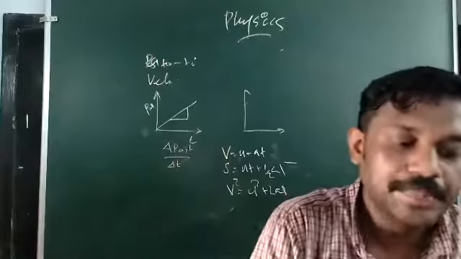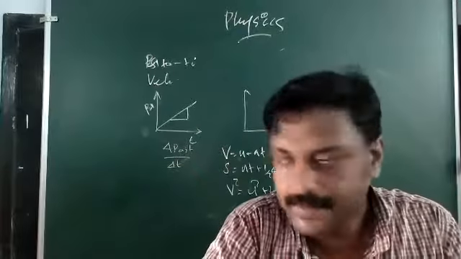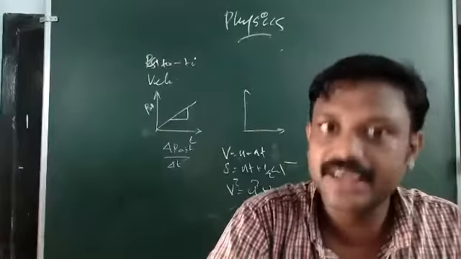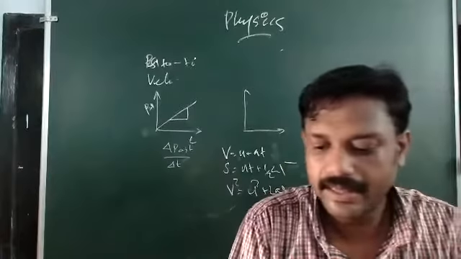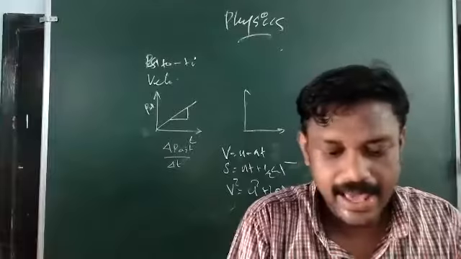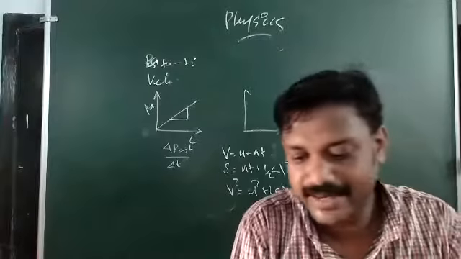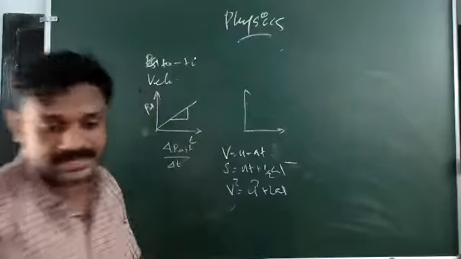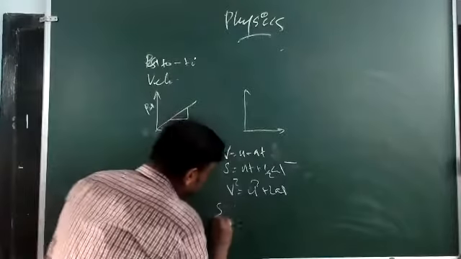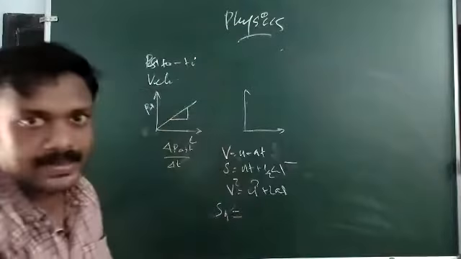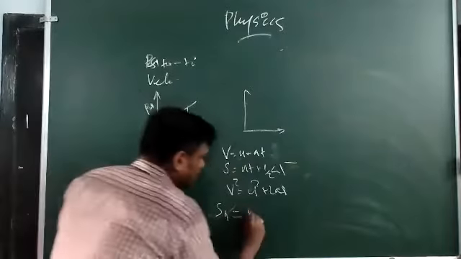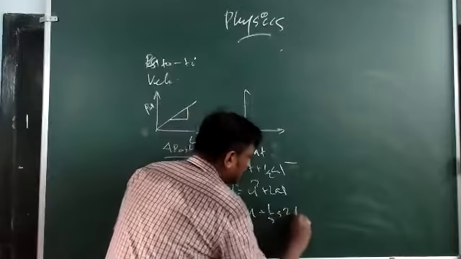You have to be careful with these equations, and using the calculus method as well as the graphical method, you have to derive them. Every time we say there are only three equations of motion, but a fourth equation is there, that is displacement in the nth second, Sn equals u plus half a into (2n minus 1).